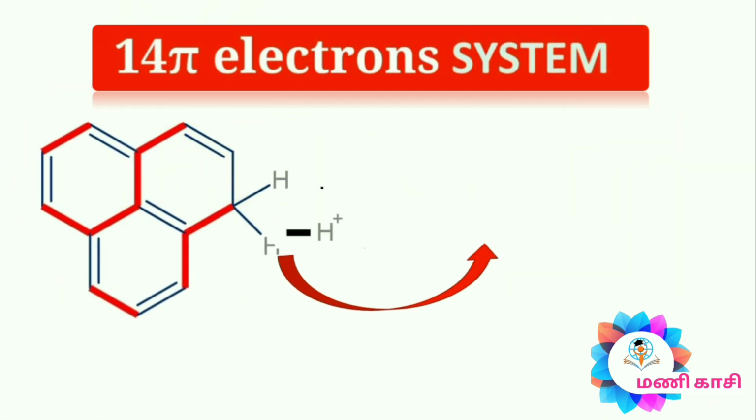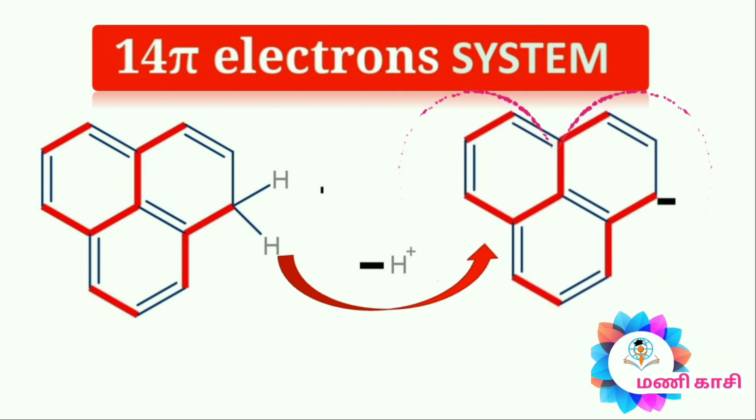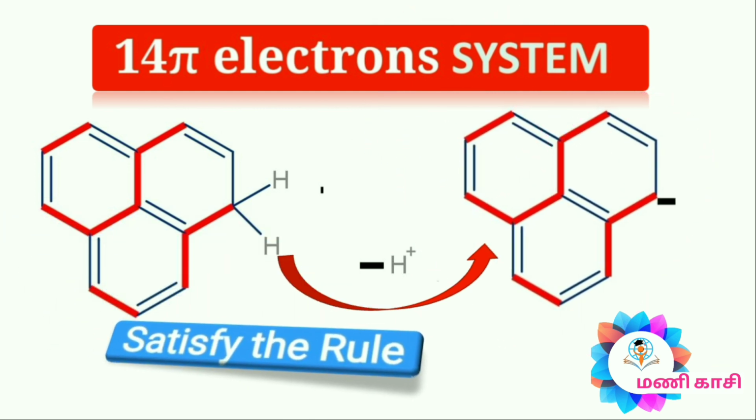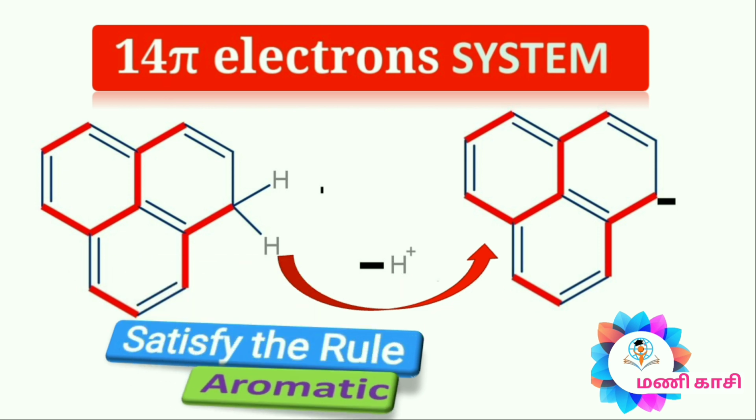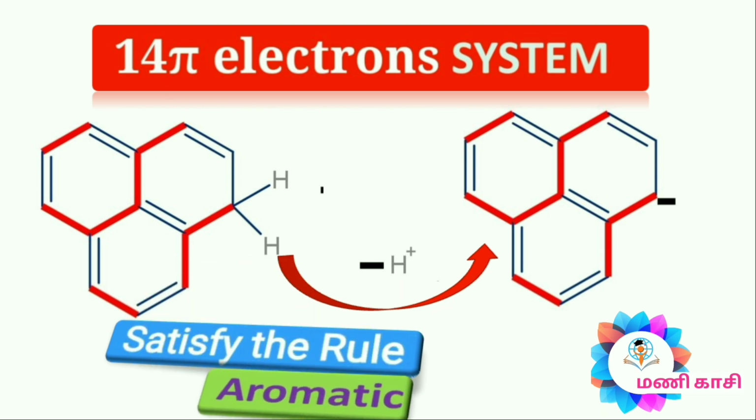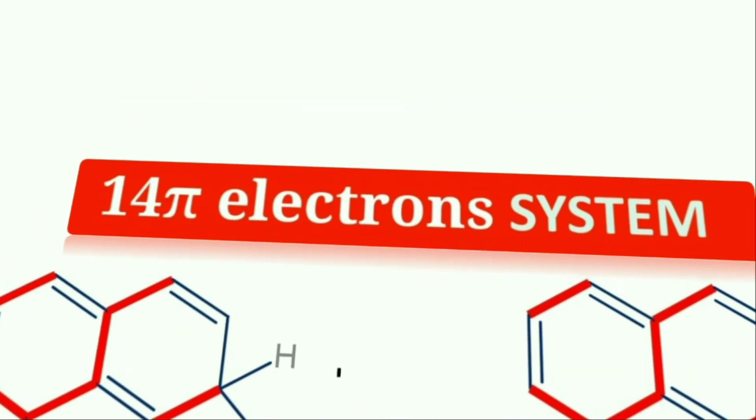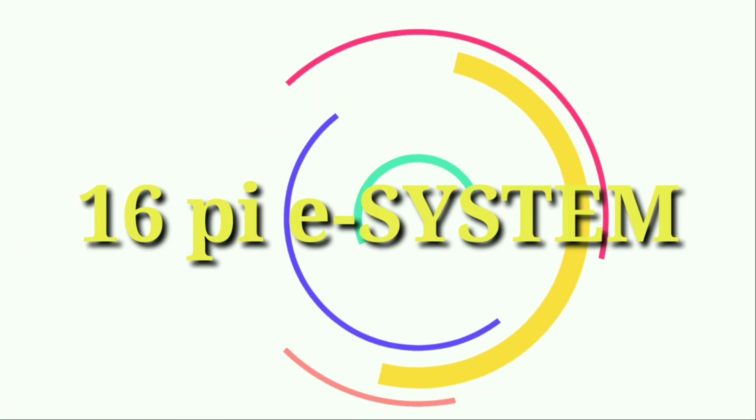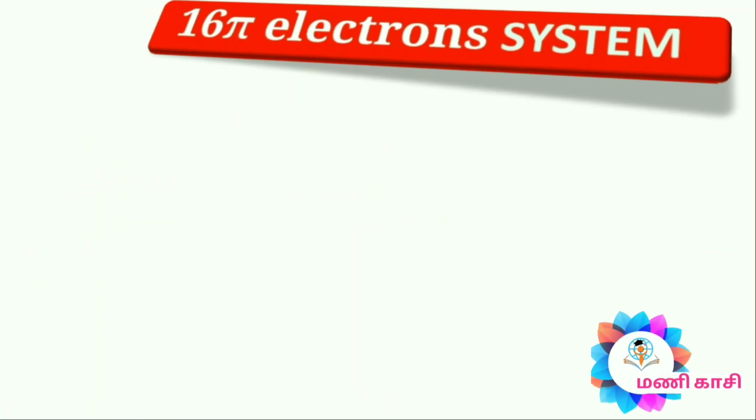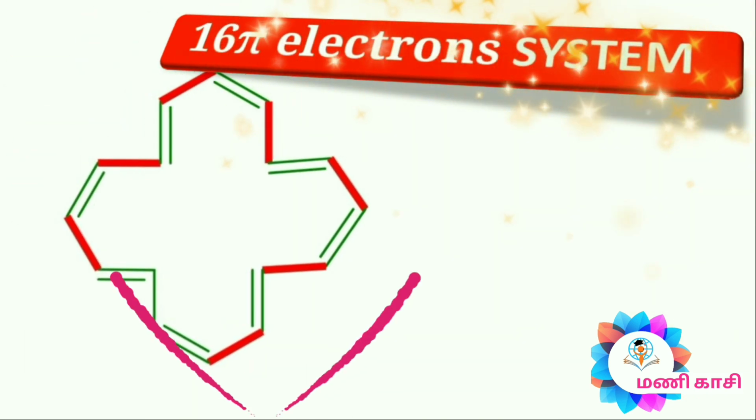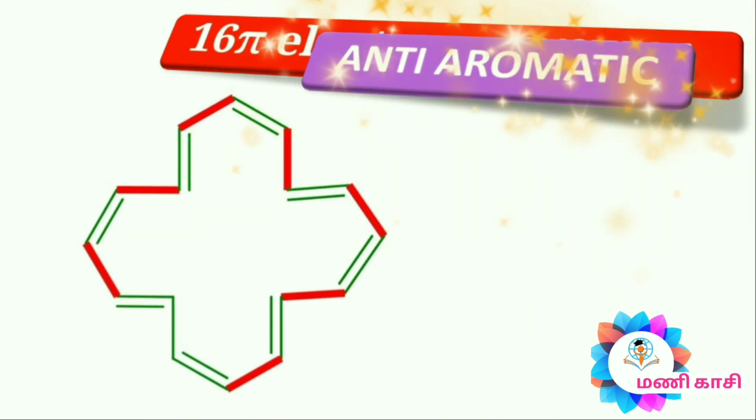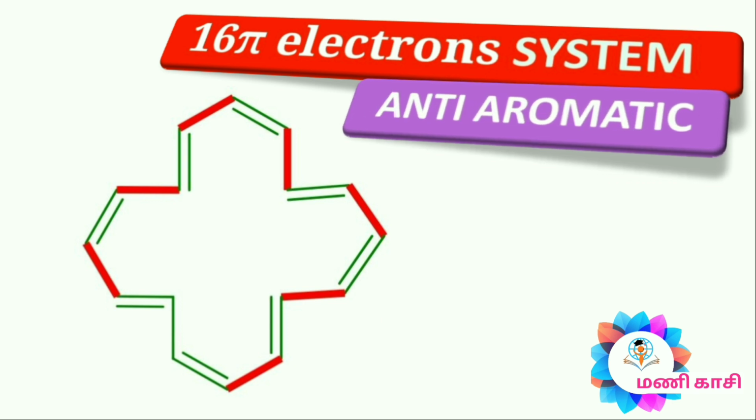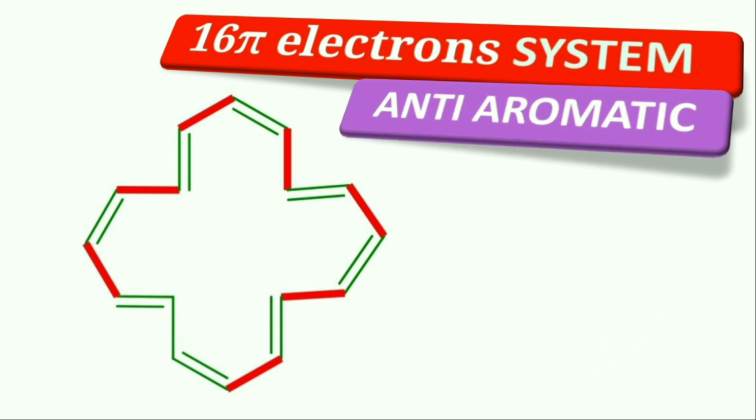In this case of the 14 pi electron system, that means the deprotonated 14 pi electron system completely fulfills or satisfies the rule. This compound is known as aromatic. In this case of the 16 pi electron system, it follows cyclic, planar, conjugated pi bonds and it follows the 4n pi electron system. So this compound is anti-aromatic.